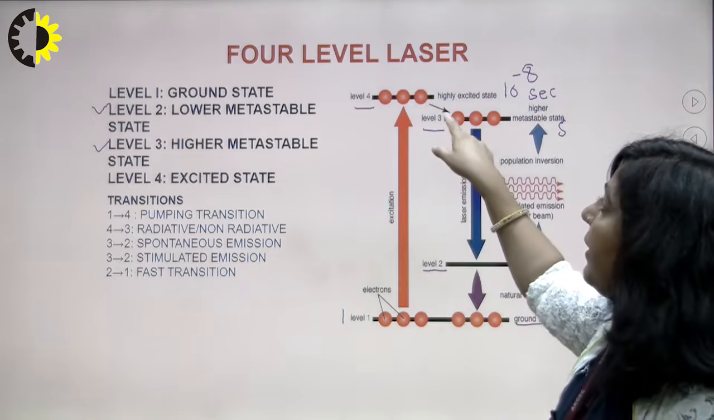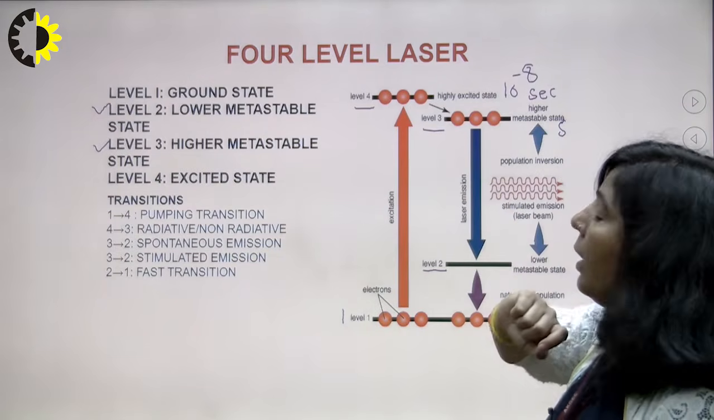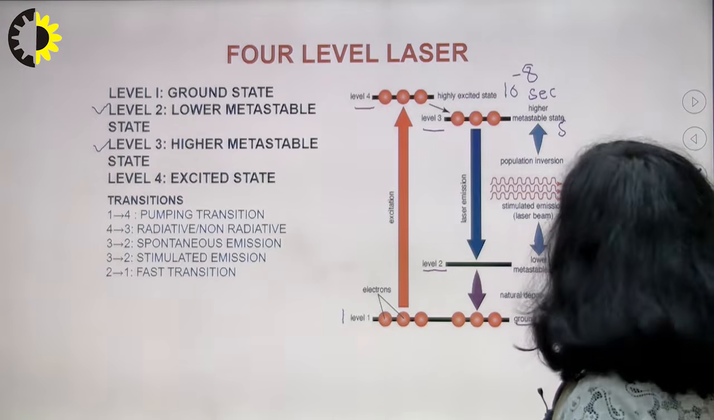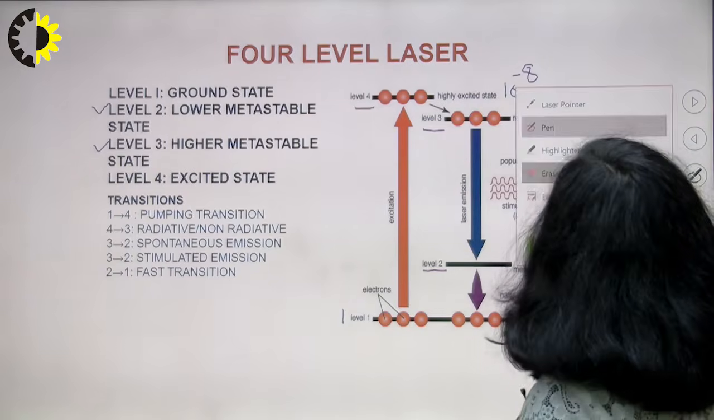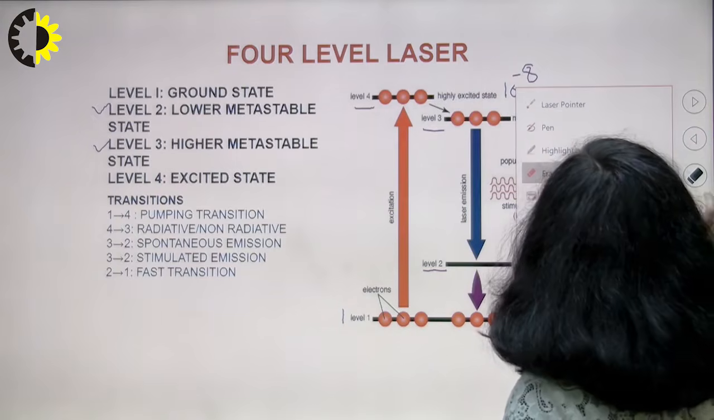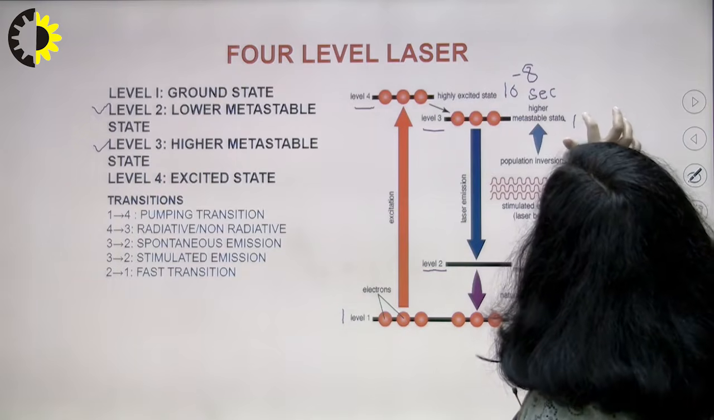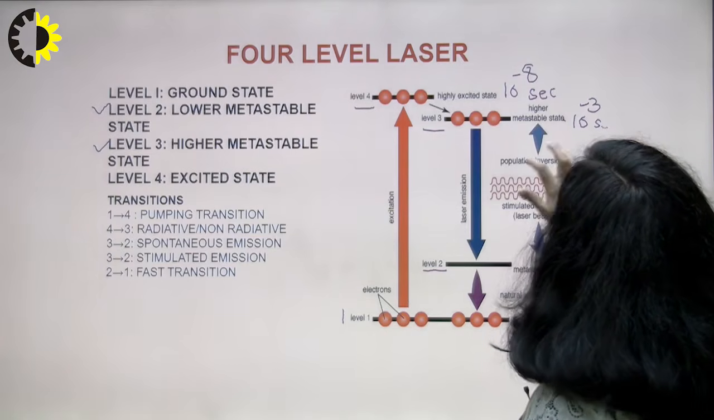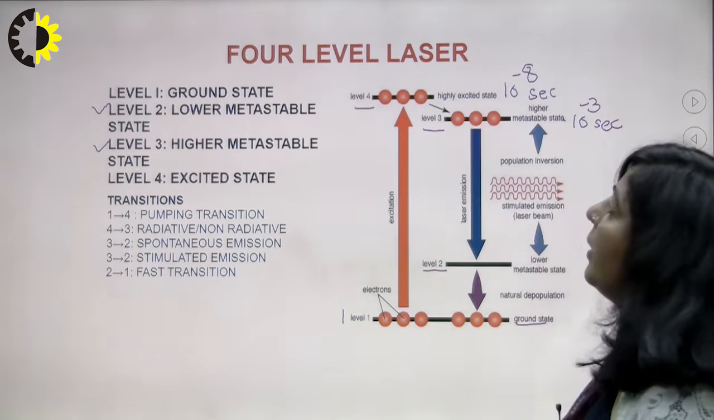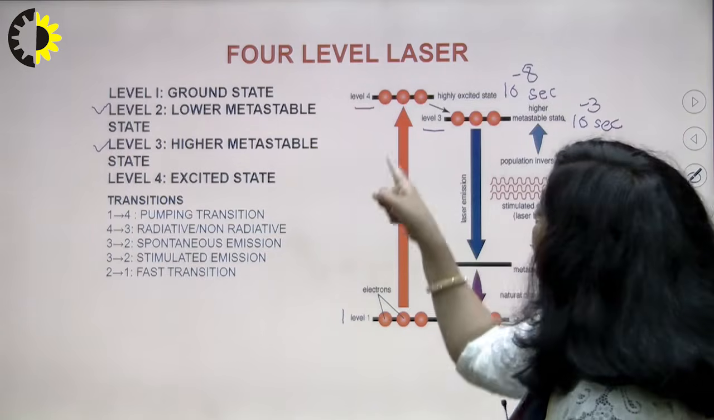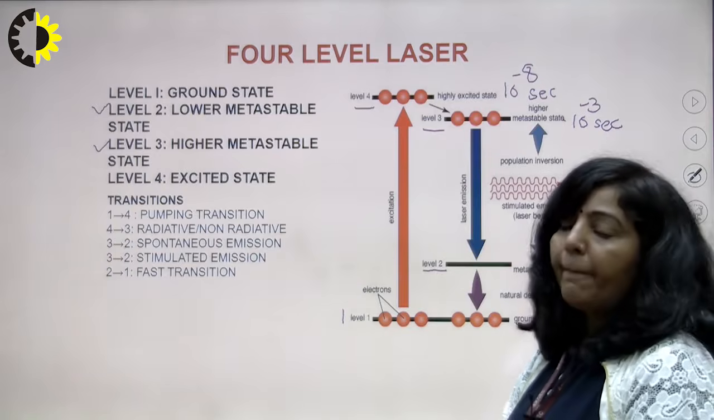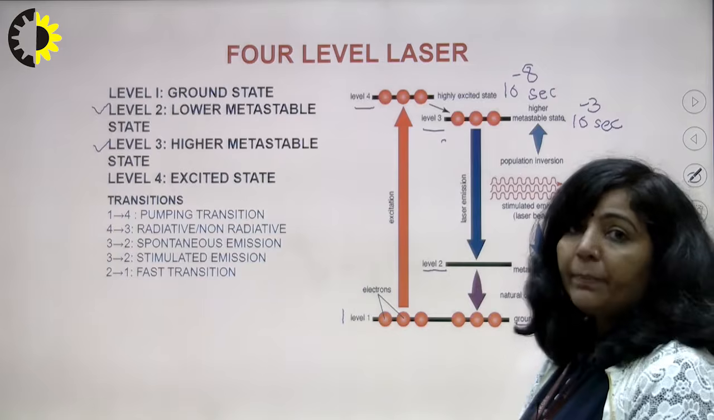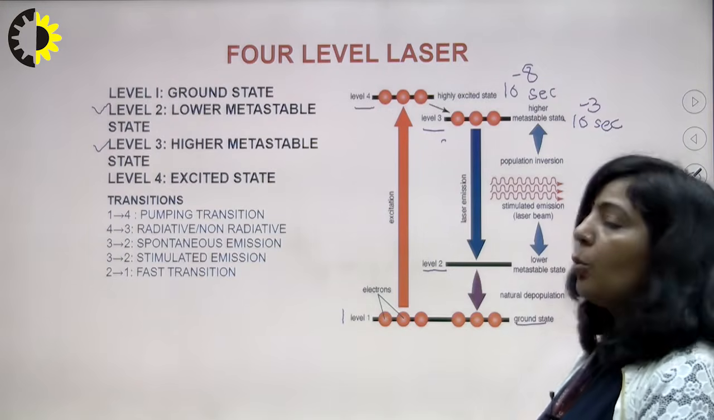Now from 4, when these atoms are coming down to 3, you know that state number 3 is a metastable state. Its lifetime is longer as compared to the lifetime of the excited state. Its lifetime is approximately 10 raised to power minus 3 seconds. That is the lifetime of this metastable state. So when these atoms are coming down, you will get some atoms in state number 3 and this state number 2.